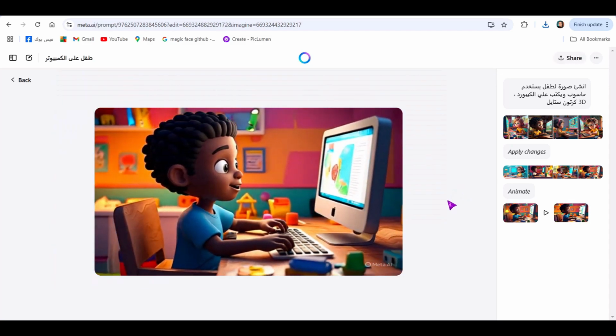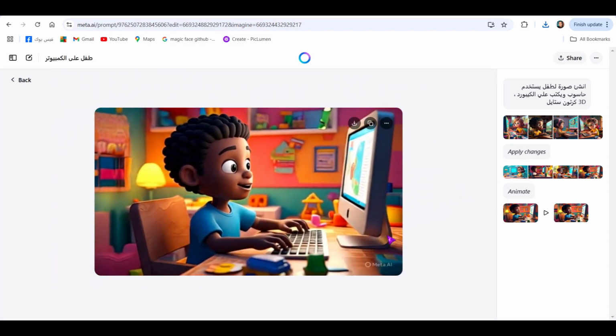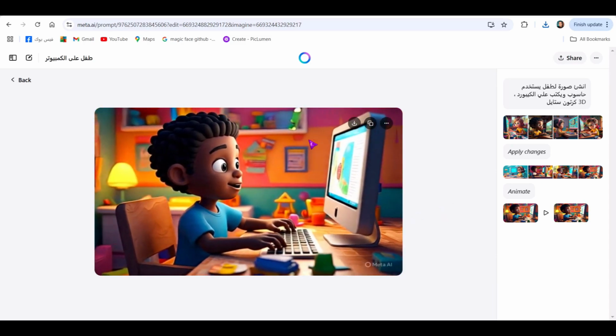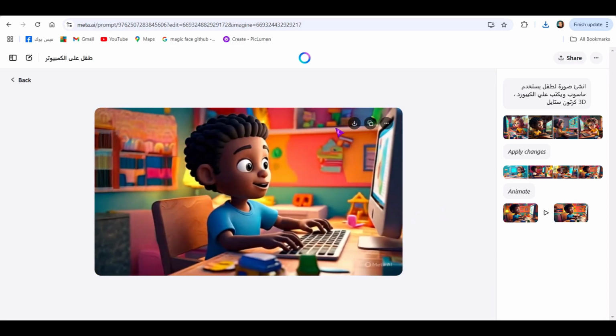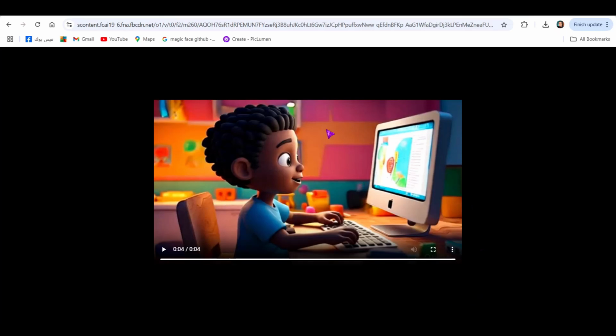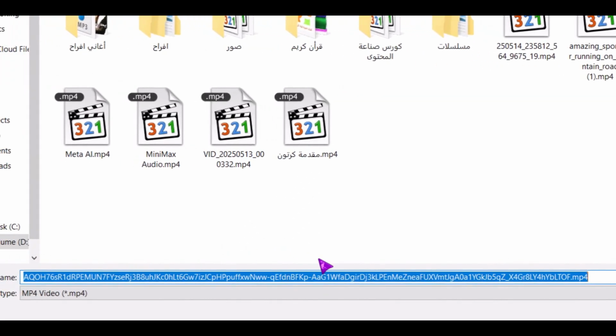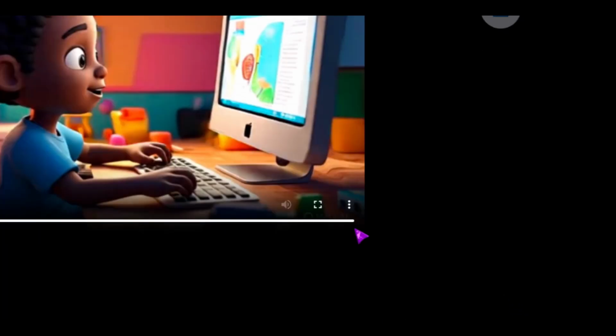As you can clearly see, it executed the movement exceptionally well in this way. Of course, if you wish to download the video directly to your computer, you can access the site on both mobile and computer. Click the arrow as well. We viewed the video in full and clicked on the 3 dots. And then we download, as you can see here, choose a file name and save it securely on our computer or mobile device for future access.